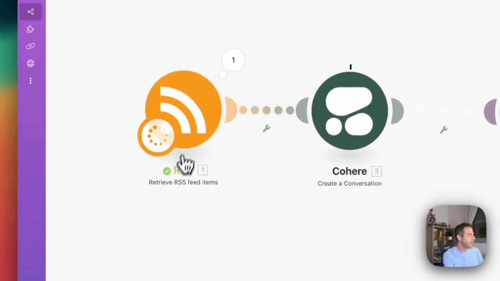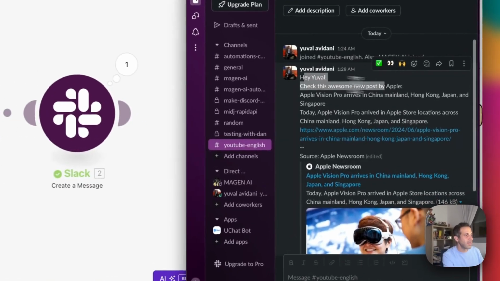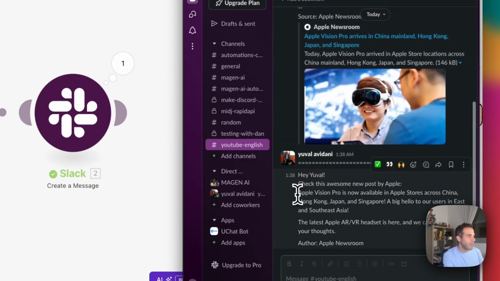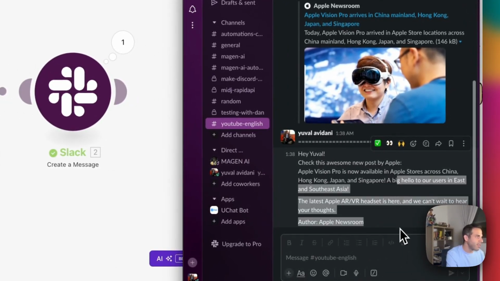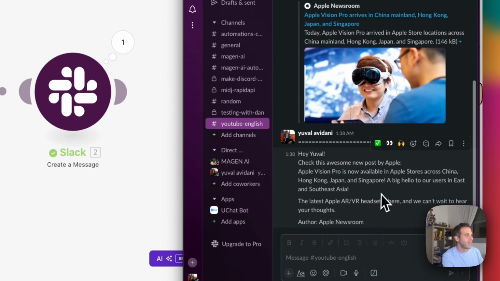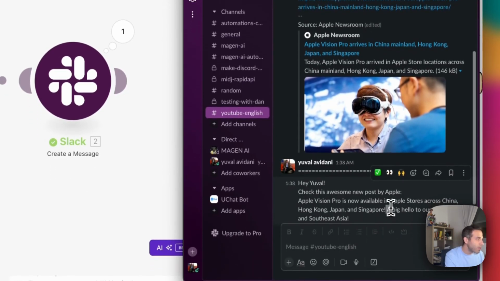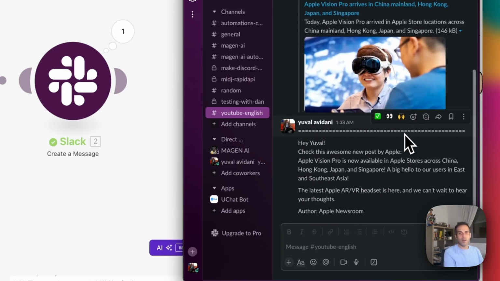All right, we have the green one going in and boom, we have it. You see, now this is the first message, and now the second message is, hi Val, check this awesome new post by Apple. Now, this was the initial headline, and let's see. Apple Vision Pro is now available in Apple stores across China, Hong Kong, Japan, and Singapore. A big hello to our users in East and Southeast Asia. You see this? And we have the author as well. So the original post didn't contain this big hello, right? We don't have it in here. We just have the names of the locations. So how cool is this?